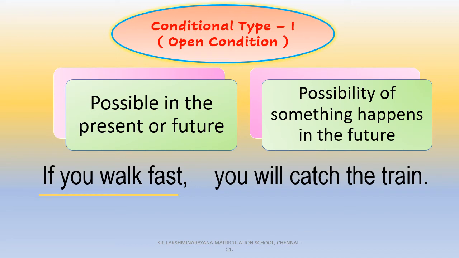Here, if you walk fast is the if clause part and you will catch the train is the main clause part. If the condition in the if clause part is fulfilled, only then you will get the desired result of the main clause. That is, if you walk fast, you will be able to catch the train. But if the condition in the if clause is not fulfilled, you will not get the desired result. That is, if you walk slow, you will not be able to catch the train. There are chances for you to miss the train.